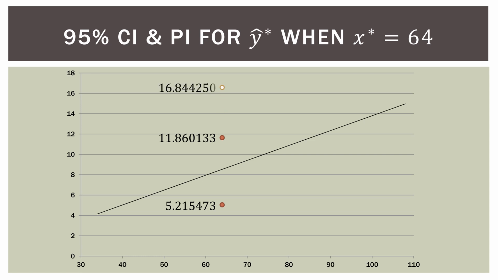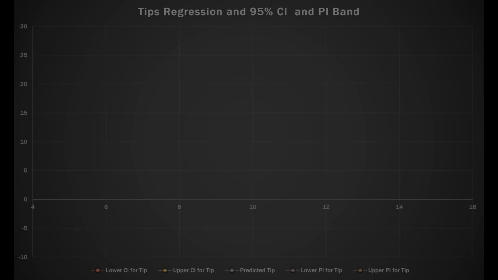So way up there at the top is 16.844. Down here at the bottom is 0.231356. So that is the boundary of our prediction interval. Okay, so you can see the difference. Confidence interval, prediction interval for the same value, in this case, 64. So what if we put it all on one graph?